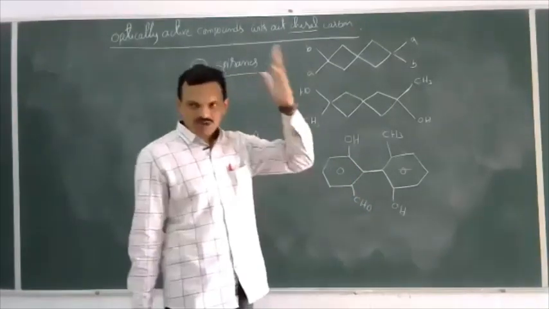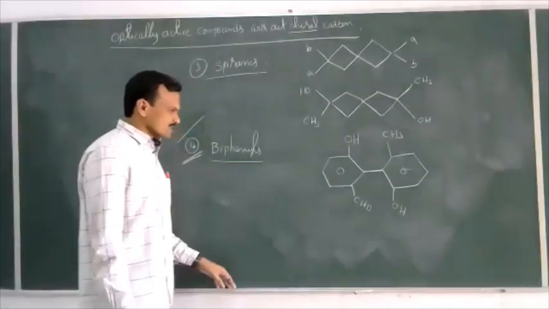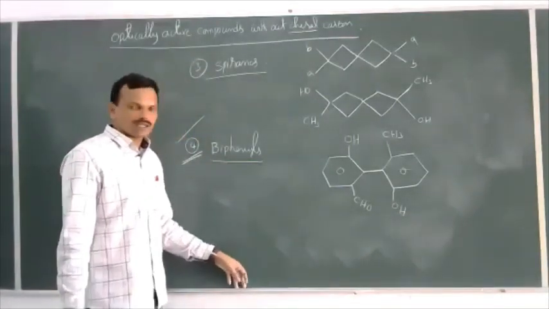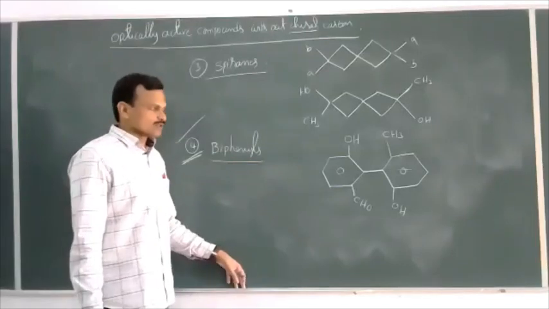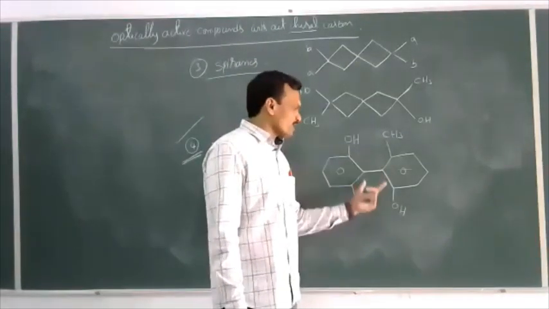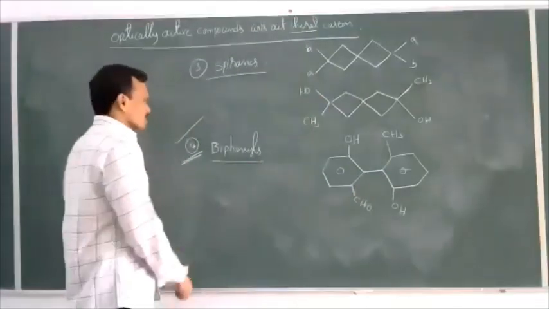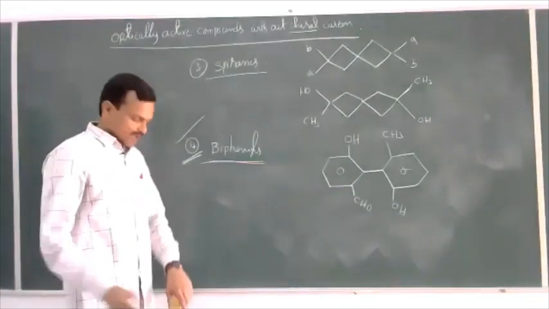Then the compound retains its 3-dimensional structure and the compound is optically active. So how to select the answer is, among the given options, where the compound is ortho substituted unsymmetrically, not symmetrically, then the compound is optically active.